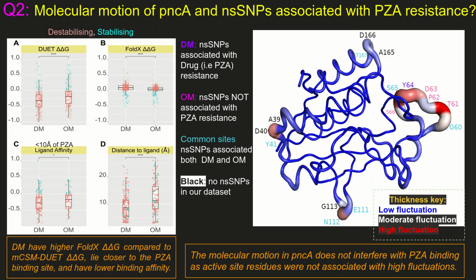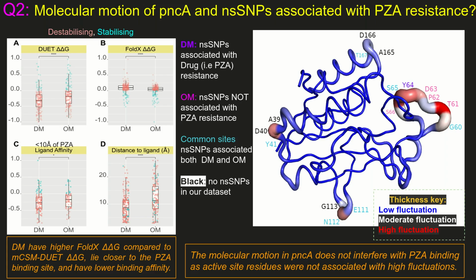We then wanted to investigate the differences between drug mutations and other mutations, as shown in the left figure. We found that drug mutations lie closer to the PZA binding site, as I mentioned earlier, have lower binding affinity, and interestingly, have higher FoldX delta G compared to mCSM DUET delta G. This suggests that the drug mutations display larger local perturbations in the mutated region considered by FoldX compared to the lesser effects of surface area considered by mCSM DUET.